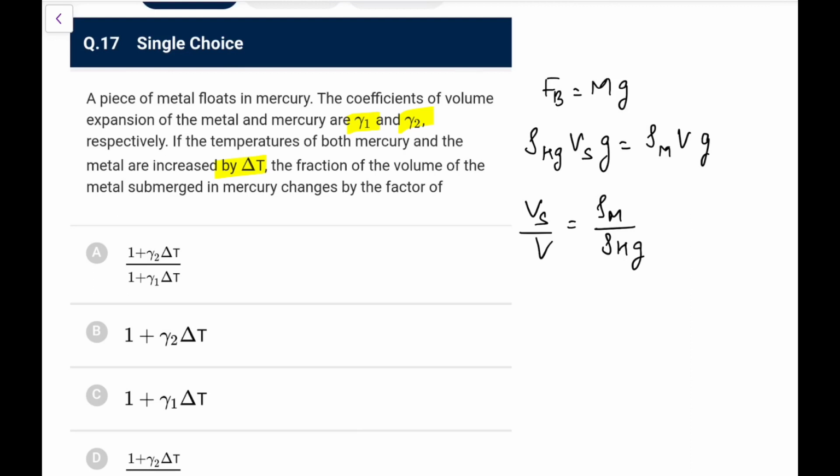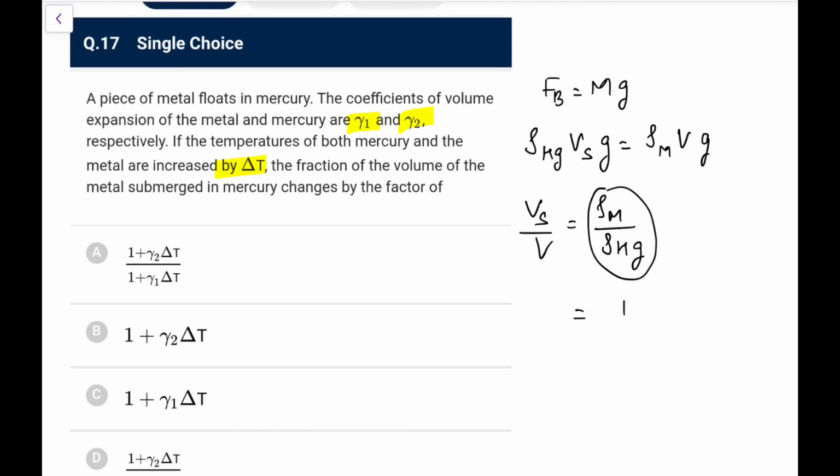So now what will happen in the new case, the fraction of the volume submerged depends on rho m upon rho Hg, that you can directly make out. Now the fraction of the volume submerged would be rho m into 1 minus, or I can say it is inverse of that volume ratio.